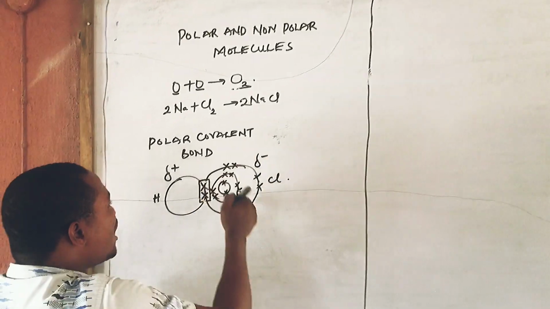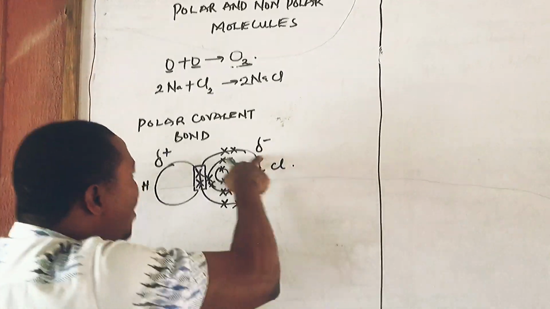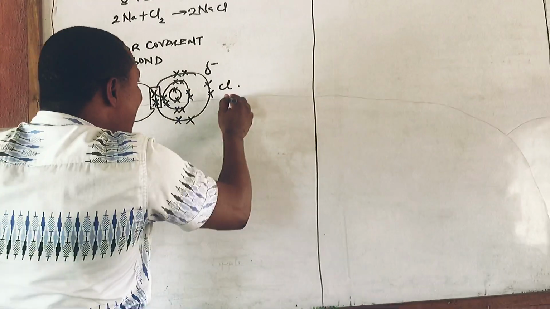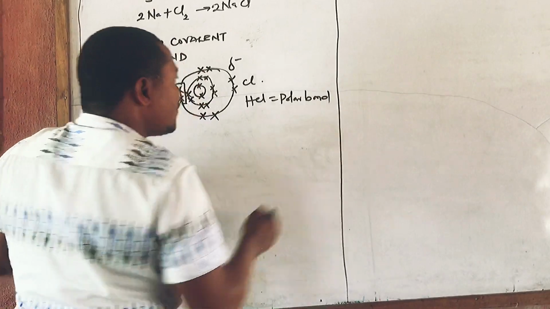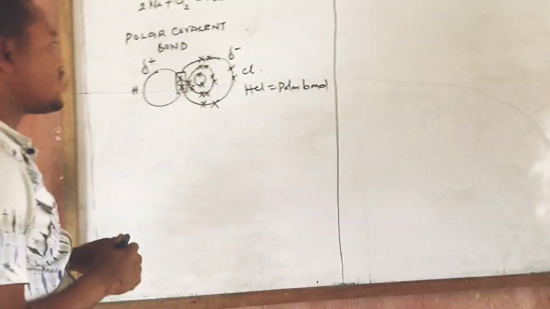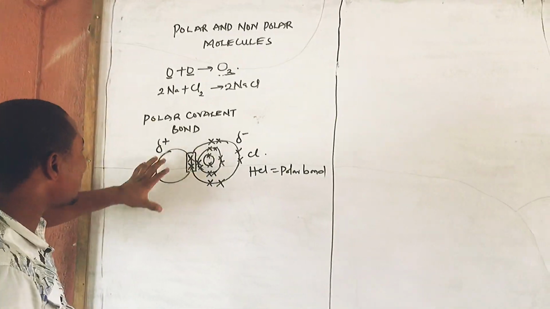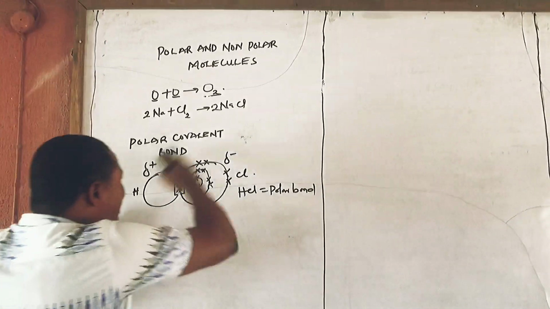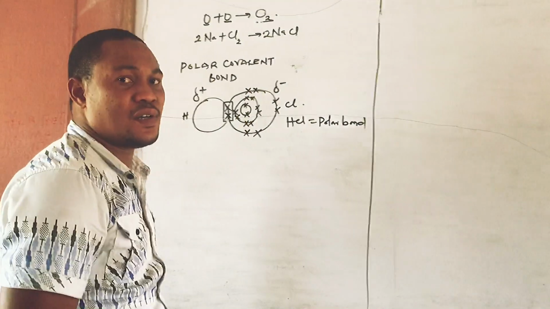Now, because of the unequal sharing of electrons between hydrogen and chlorine, where this carries a partial negative sign and this carries a partial positive sign, we say HCl has a polar bond. Polar, from the word, it has partial negative, it has partial positive. So we can say HCl has a polar bond. So if you see any compound or molecule having a partial negative sign and a partial positive sign, it means they have a polar bond. I hope you understand that.